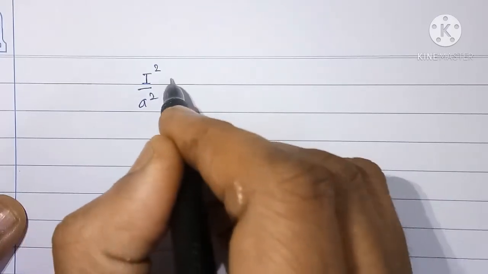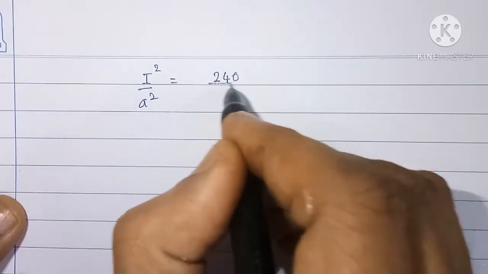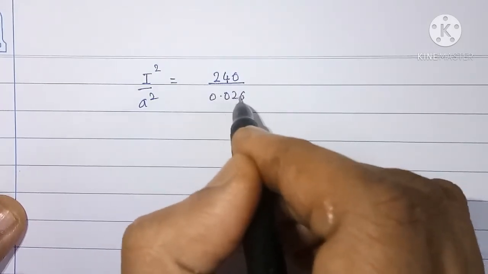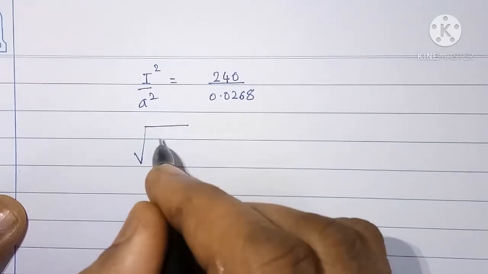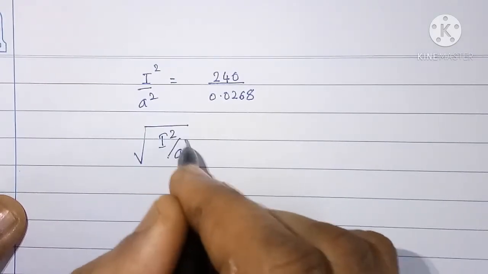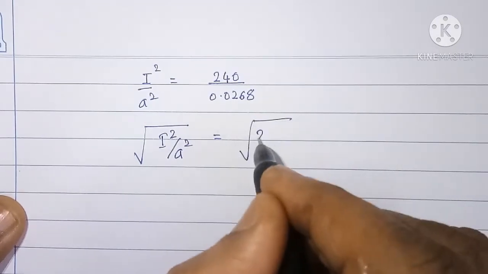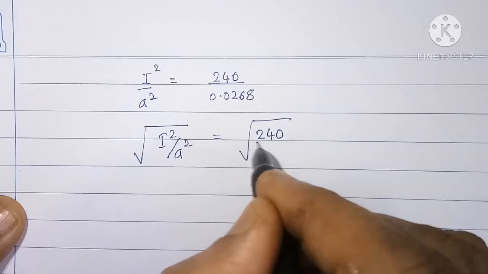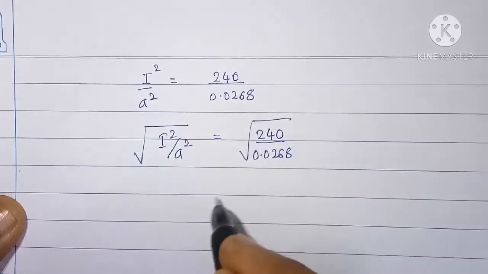Simplifying, I square by A square will be equal to 240 by 0.0268. Taking square root, we get under root of I square by A square equal to under root of 240 by 0.0268.